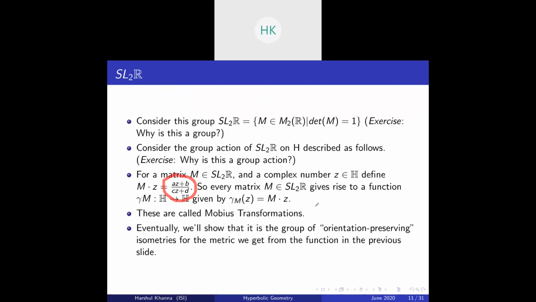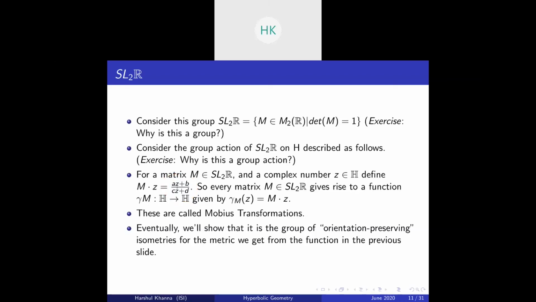So every matrix M in SL2R gives rise to a natural function. Not a curve, but it gives rise to a function. We call this gamma m, which represents this function from H to H, given by gamma m of z equal to (az plus b) by (cz plus d). Fun fact: this is called Mobius transformations. You might have heard this before.